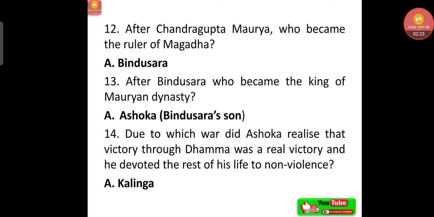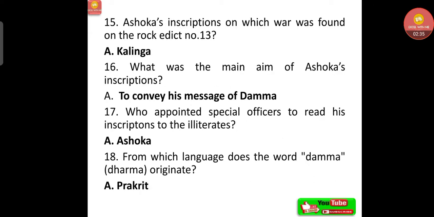Due to which war did Ashoka realize that victory through Dhamma was a real victory, and he devoted the rest of his life to non-violence? That was the Kalinga war, historical war. Then Ashoka's inscriptions on which war was found on the rock edict number 13? That was Kalinga. What was the main aim of Ashoka's inscriptions? To convey his message of Dhamma.